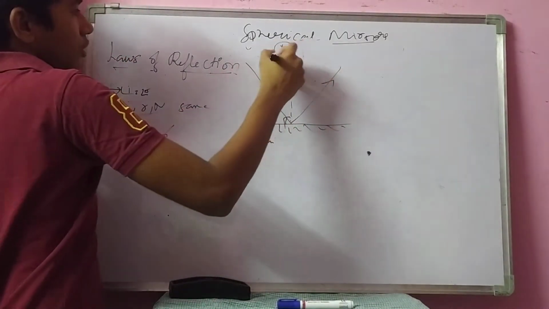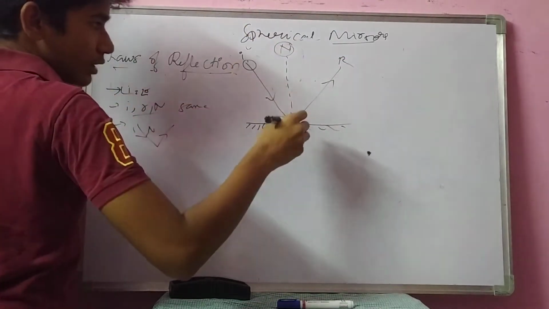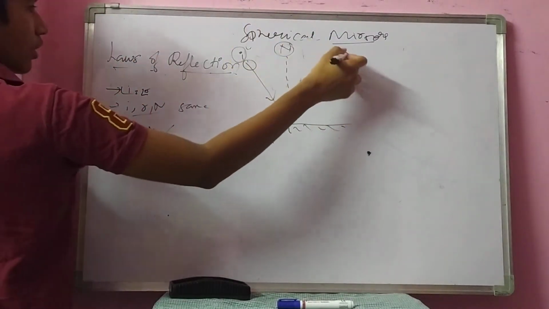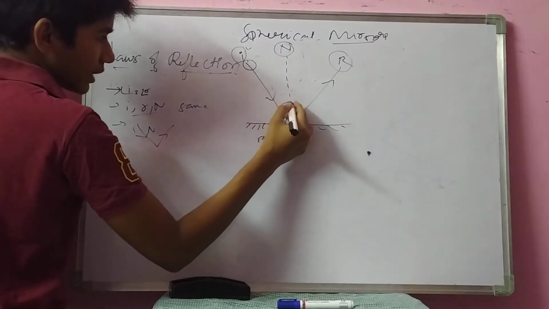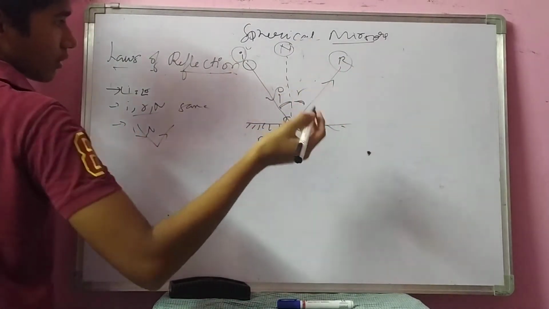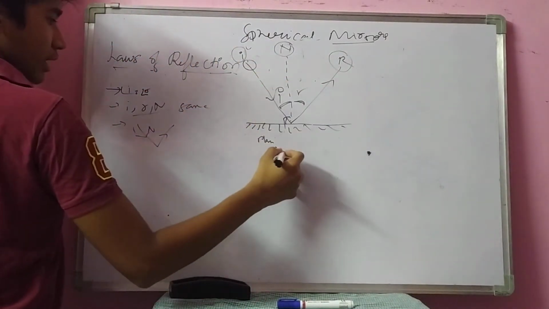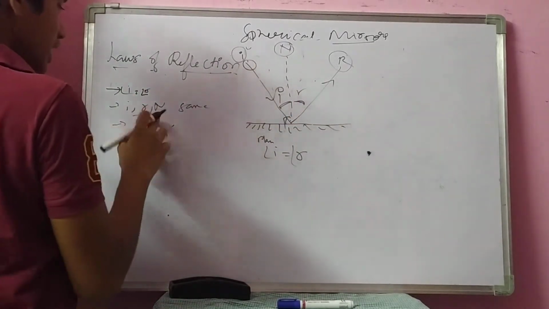The angle between the normal and the incident ray, this is the reflected ray, right? After hitting, it is going outside, because this is I and this is R. I and N: the angle between I and N is called angle of incidence. Angle between N and R is called angle of reflection. Here, this angle is equal to this angle. Angle I equals angle R. I, R lie on the same plane.